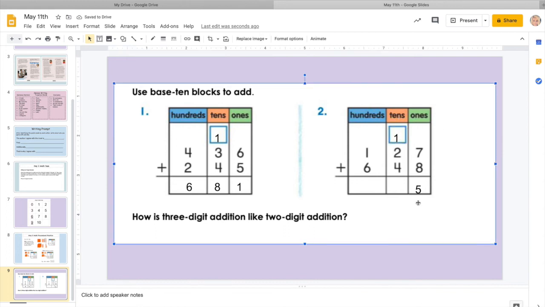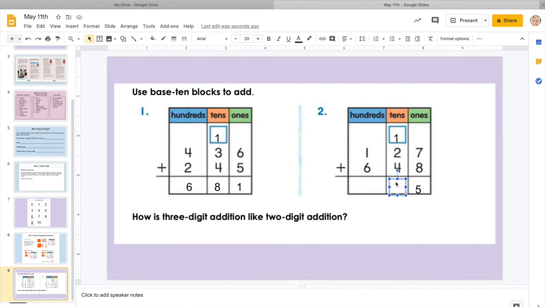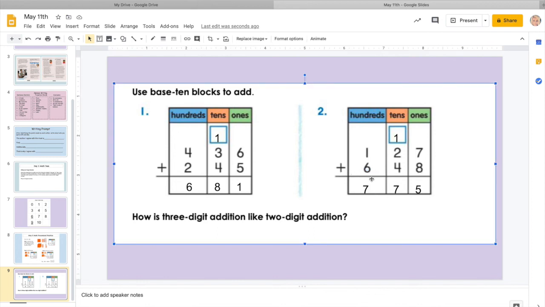Now that we have finished step 1, we're going to move on to step 2, where we are adding up the tens column. We have 1 plus 2 is 3, and 3 plus 4, so 3 and 4 more is 7. That is less than 10, so it's going to stay put. We're going to put the 7 in the tens column. Now we are moving on to the third and final step where we add up the hundreds. We have 1 plus 6. 6 and 1 more is 7. So we know that 127 plus 648, the sum of that is 775.